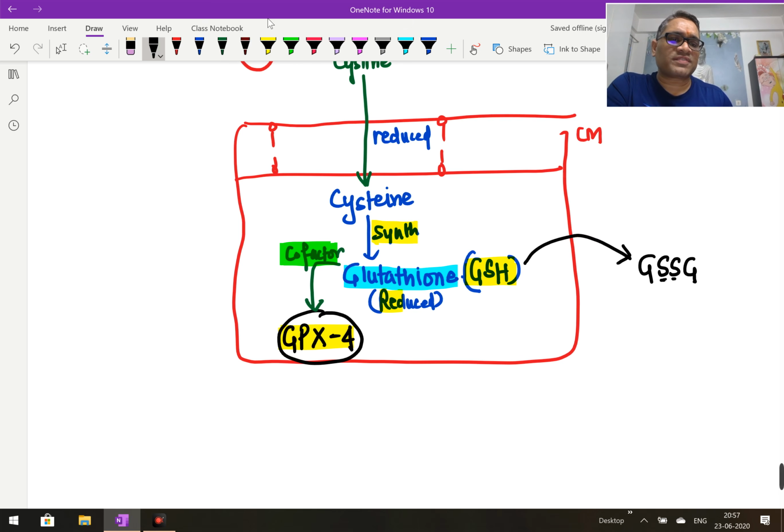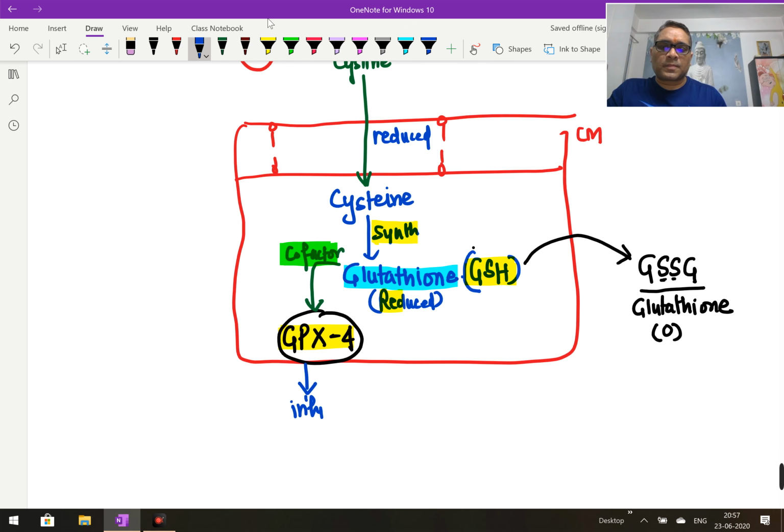There you can see two sulfur bonds, so it is disulfide glutathione, or in simple words, oxidized glutathione. When the reduced glutathione is converted into the oxidized form, at that moment GPX4 is inhibiting lipid peroxides.